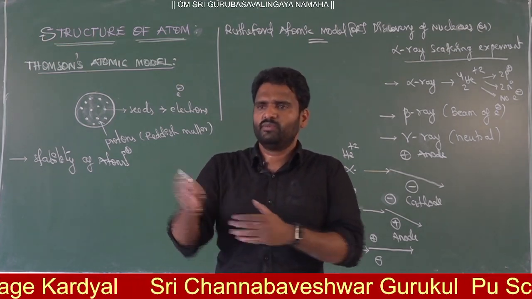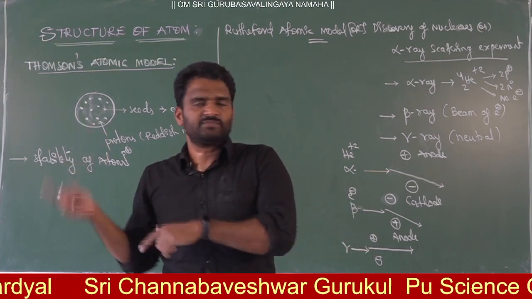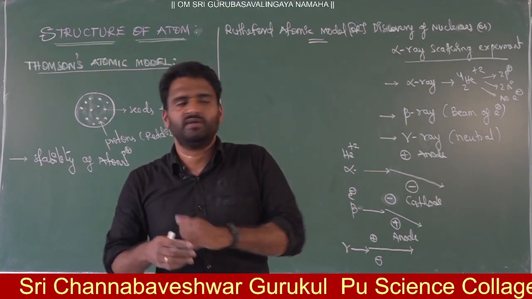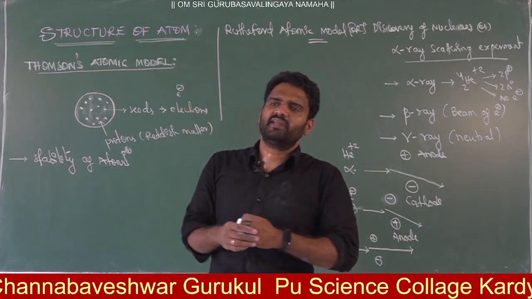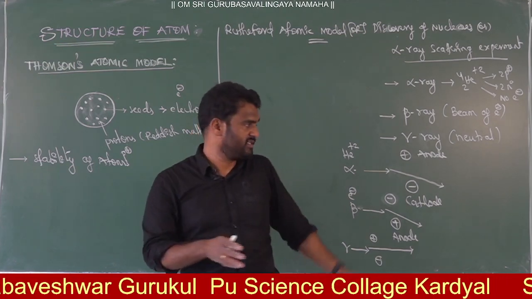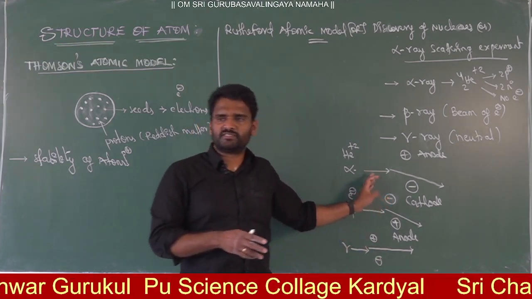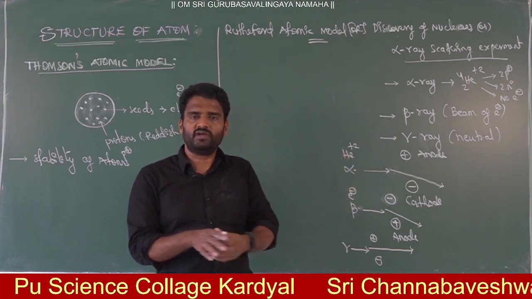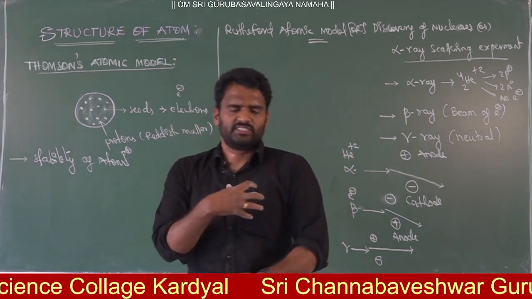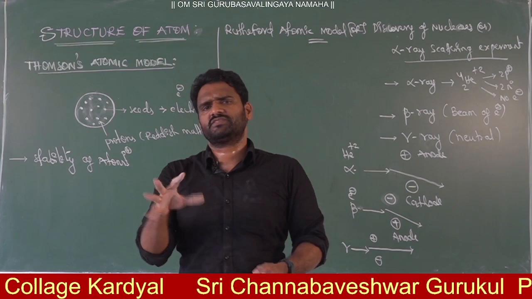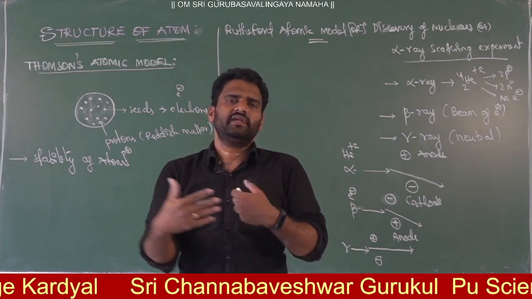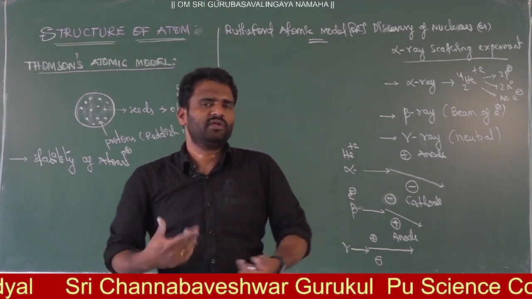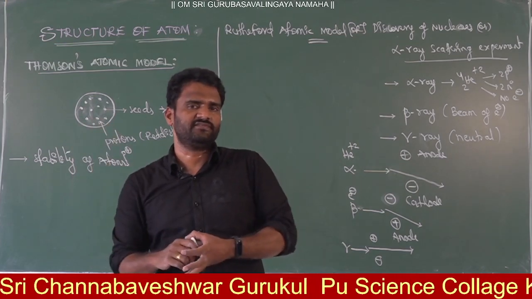That is what we are doing nowadays in all hospitals and diagnostic centers. We do X-rays, MRI, everything based on these kinds of principles. If you want to know the structure of your heart, they have to pass a kind of radiation, which is matched with the cardiograph, and you get a graph.